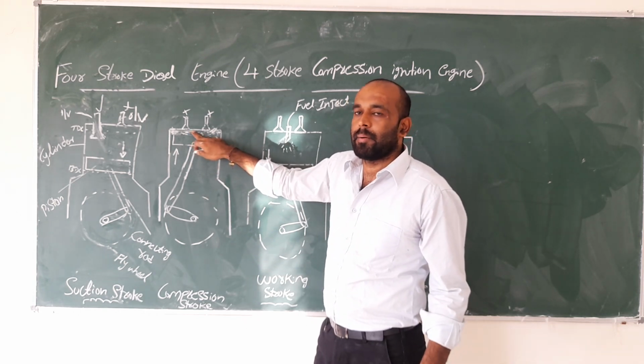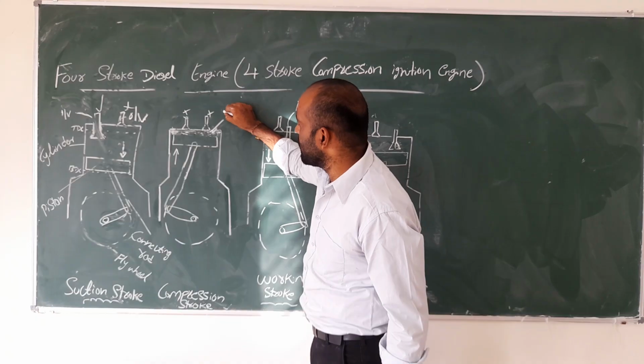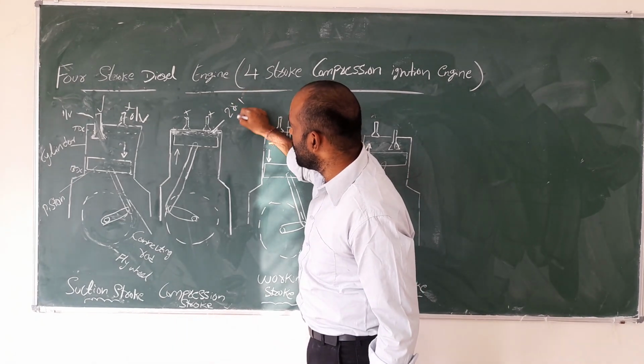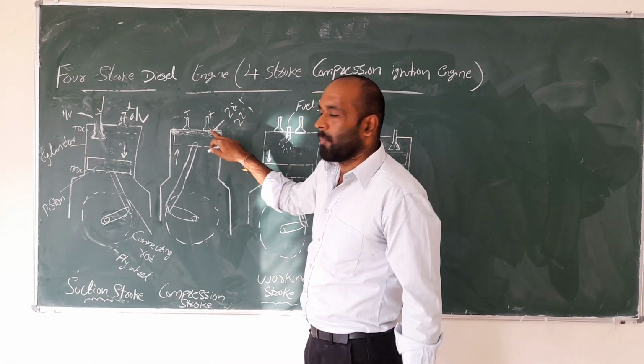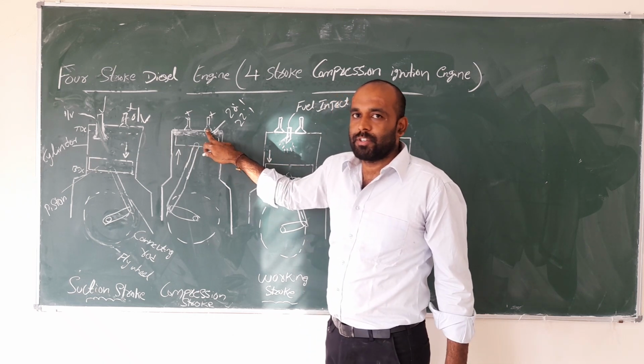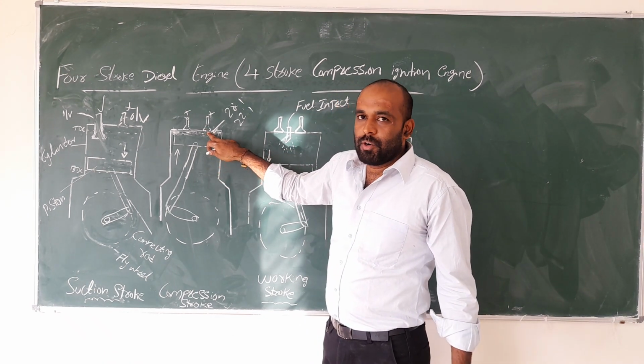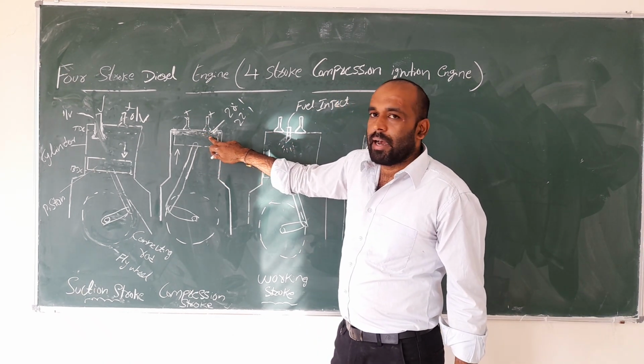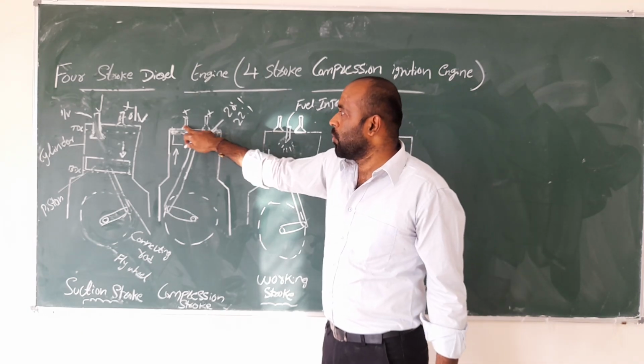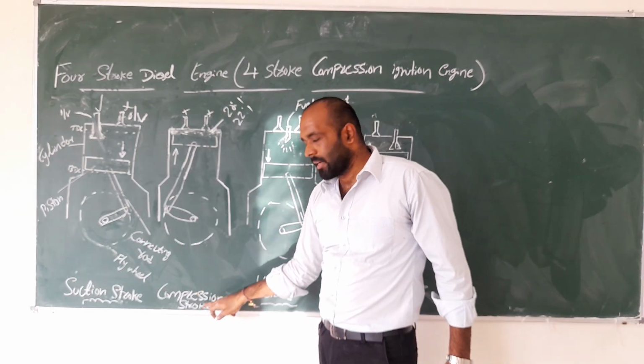The compression ratio is high, 20:1 to 22:1. Compared to a petrol engine, the diesel engine has a high compression ratio because both valves are closed. That's why the name is also compression stroke.